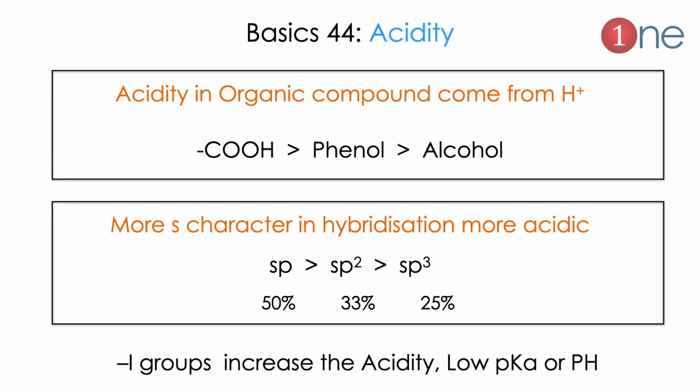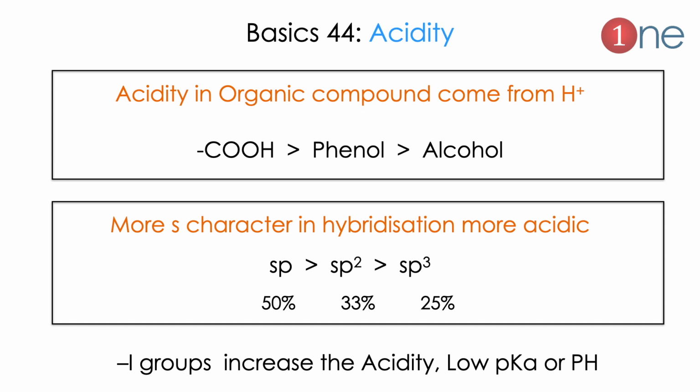Next tip is on acidity. Acidity in organic compounds comes from H+. It's normally the acid group, which is COOH, or can be phenol or can be alcohol. Normally the alcohol is the least acidic one. Carboxylic acid is the stronger one. The H+ donation ability of carboxylic acid comes from its resonance.